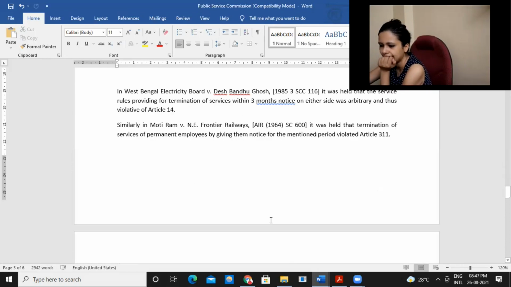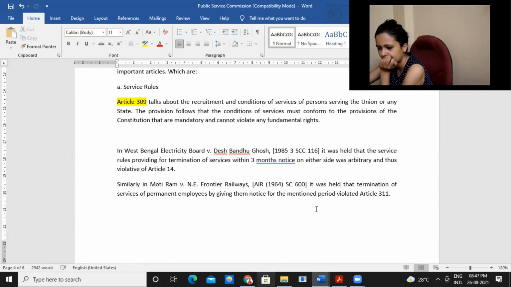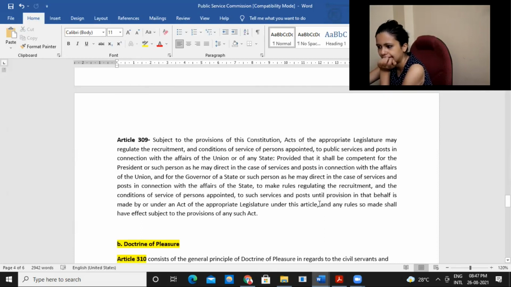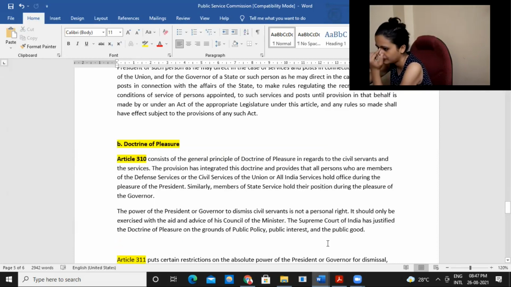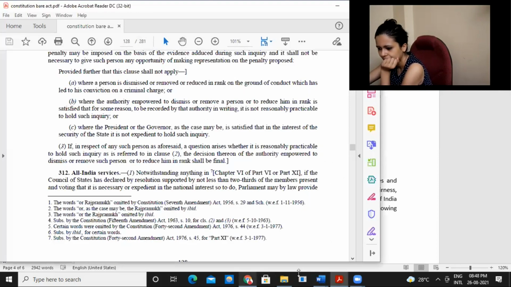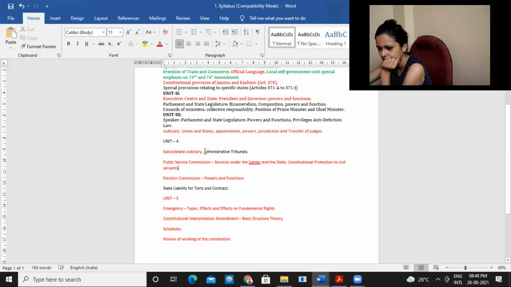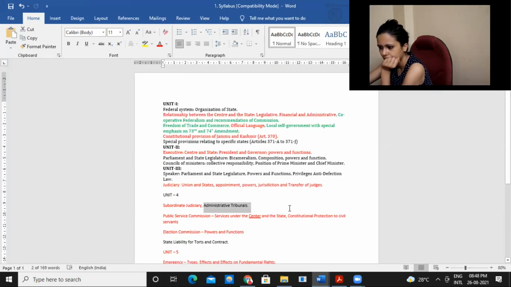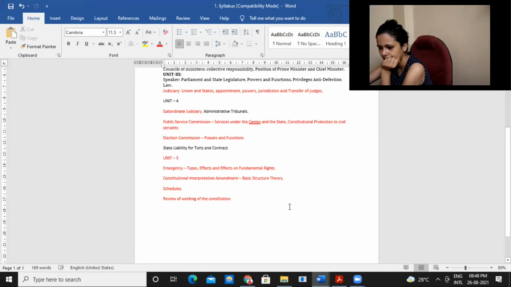I've just added the sections and so on. I will write it in the form of notes and we'll share the document with you. These are only sections that I have added. So there are these 2 things remaining from unit 4. We will do that part.